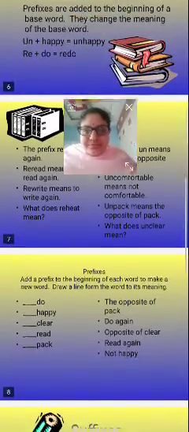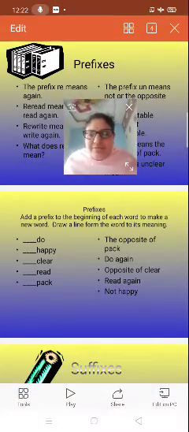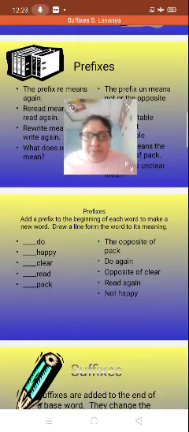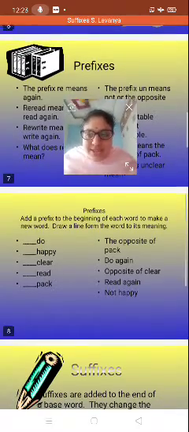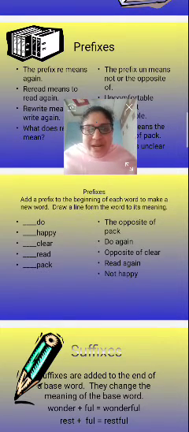Next, a small exercise I have kept here for you. So what is that? See here. Add prefixes to the beginning of each word to make a new word. Draw a line from the word to its meaning. What is the word do? Redo. Do again. Redo.